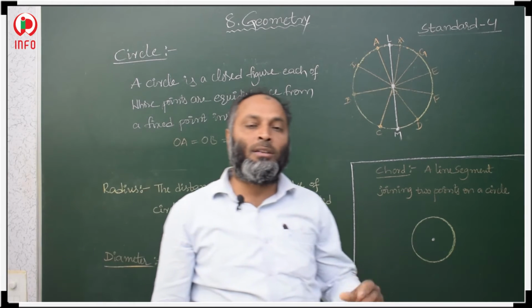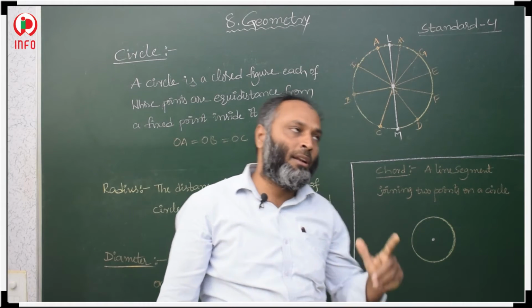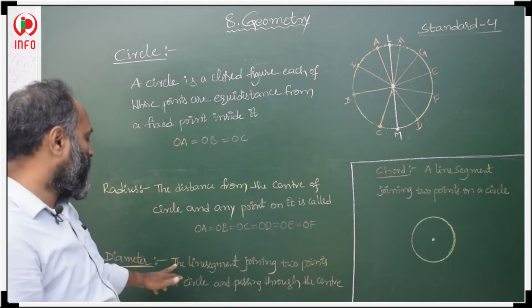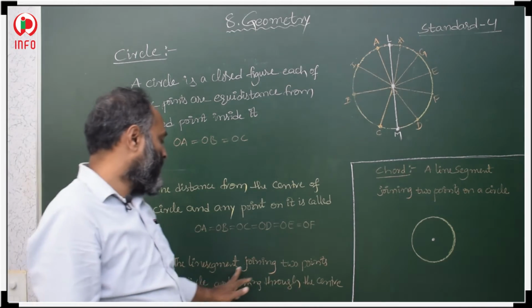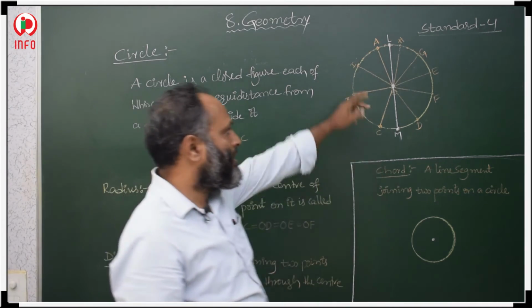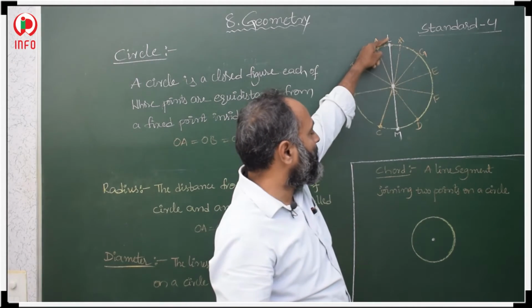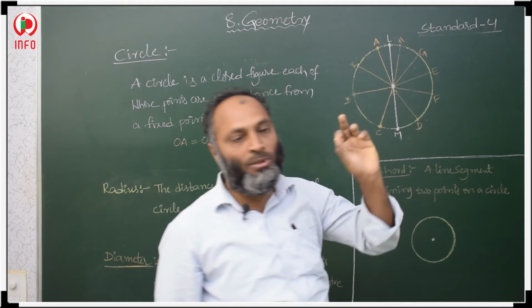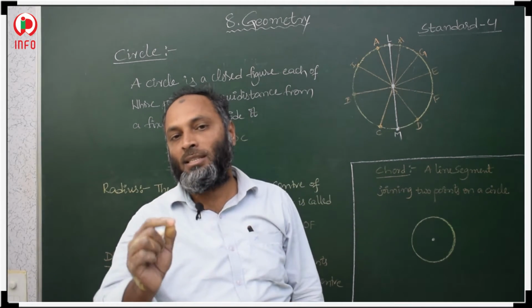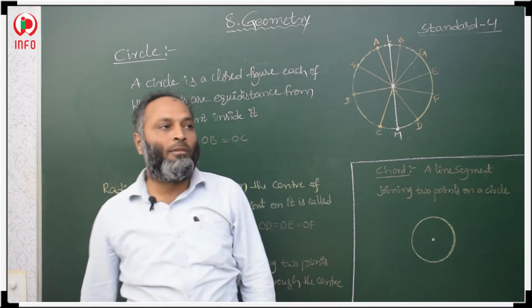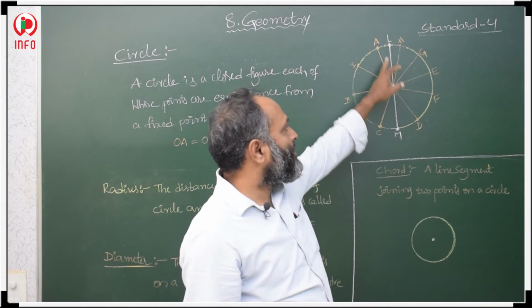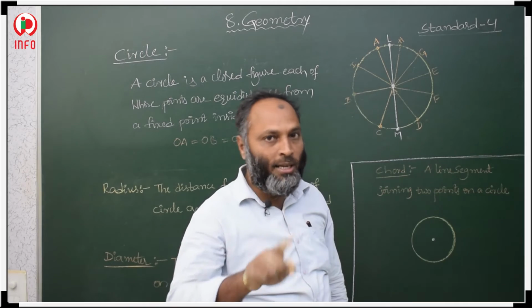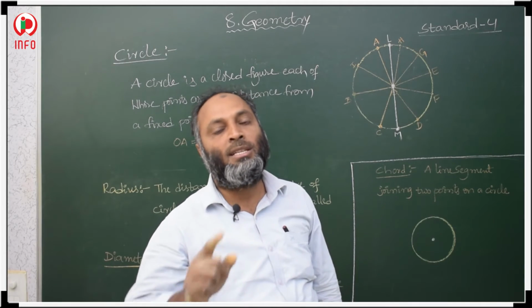So what is actually diameter? Diameter is a line segment joining two points on the circle, here L and M. How to join? These line segments should pass through the center of the circle. That is important. We have to join two points on the circle and also that line segment should pass through the center of the circle.